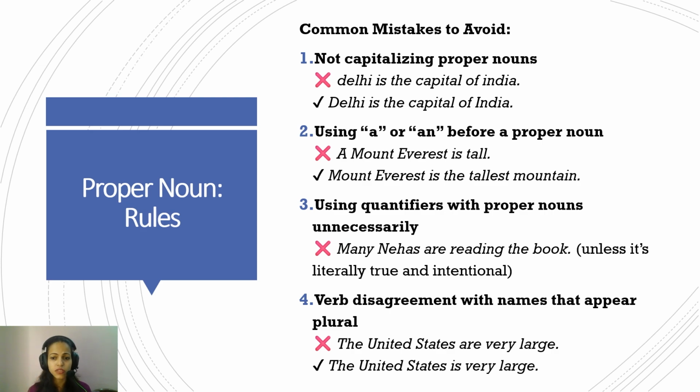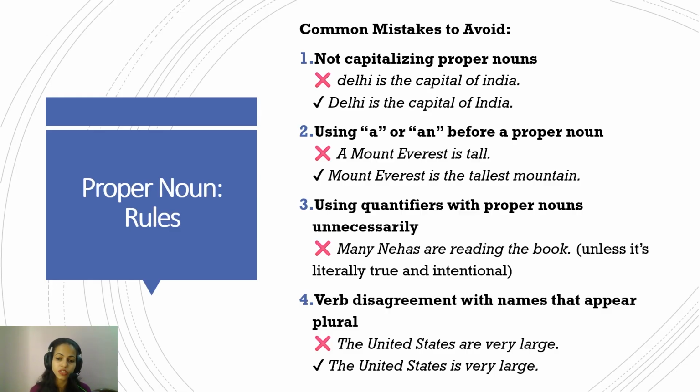Then using quantifiers with proper nouns unnecessarily. So in a statement, say, many Nehas are reading the book. Again, unless there are so many girls named Neha sitting in a row and reading the book, you cannot say this. It's a pretty unlikely scenario. So you say Neha is reading the book.